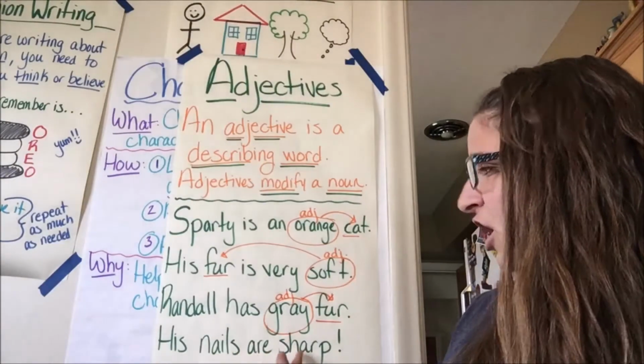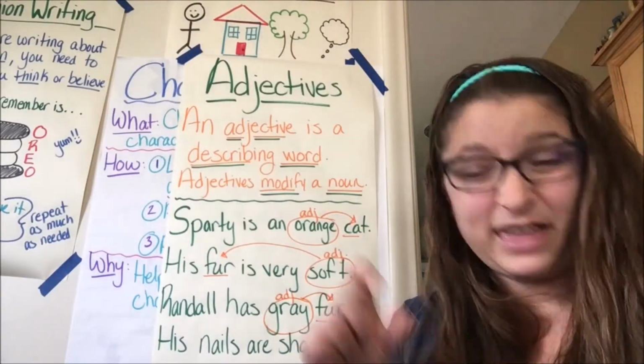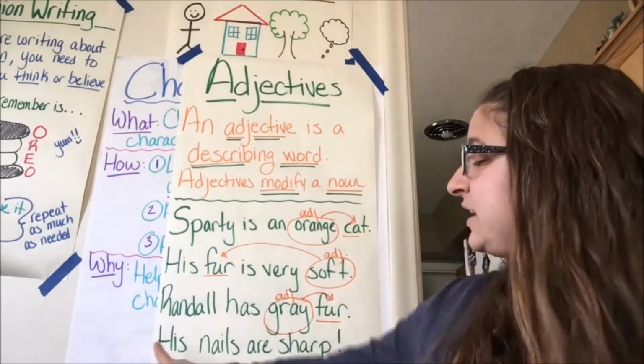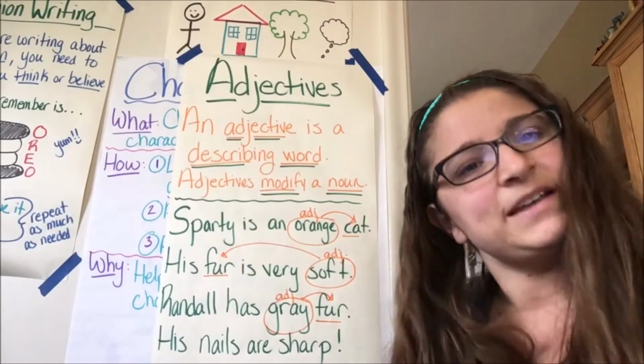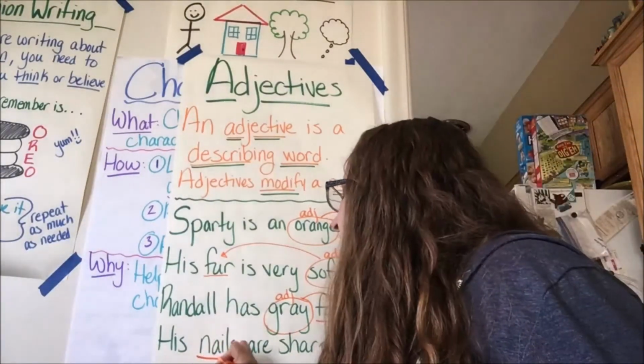His nails are sharp. True story. Randall does not like it when you trim his nails, so they go beyond nails. They're like talons. These are crazy sharp little things. So I'm looking at his nails are sharp. What's my sentence about? What noun is my sentence about? I'm talking about his nails.